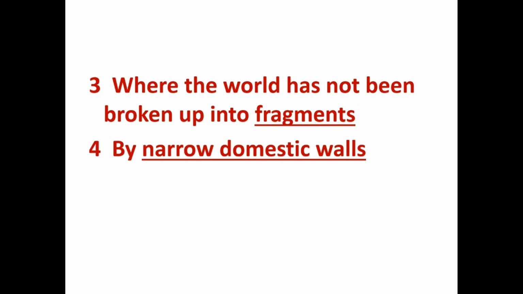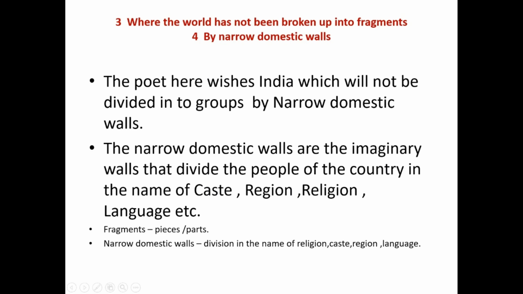Now line 3 and 4, where the world has not been broken up into fragments by a narrow domestic wall. The explanation of the same is as follows. In line number 3, where the world has not been broken up into fragments, the poet wishes for an India which will not be divided into groups by narrow domestic walls. Line number 4, by narrow domestic wall, says that the narrow domestic walls are the imaginary walls that divide the people of the country in the name of caste, region, religion, language, etc.